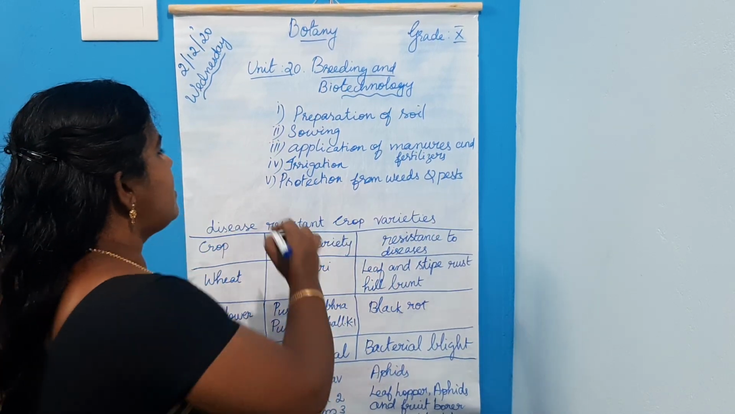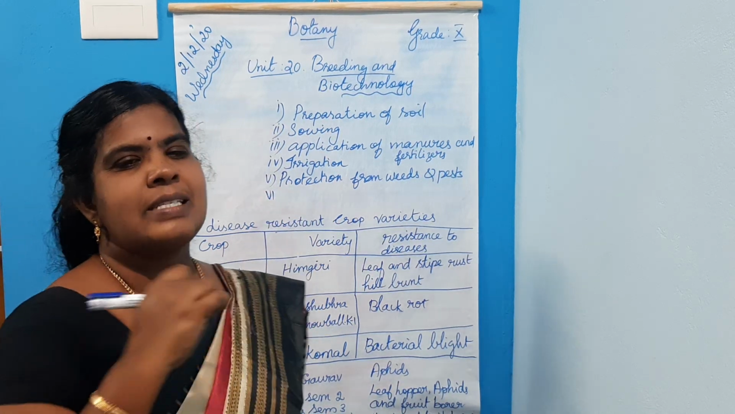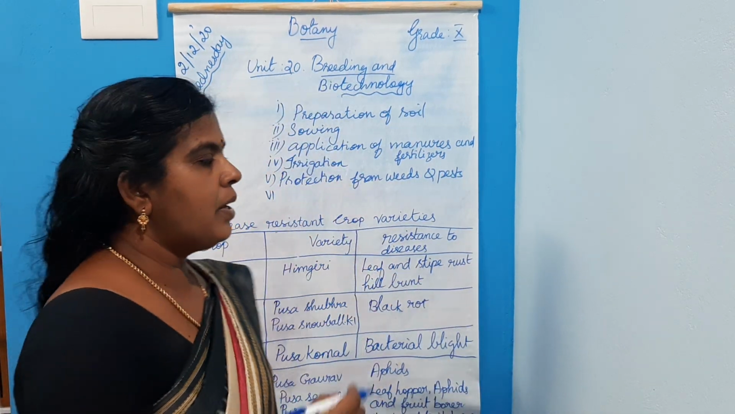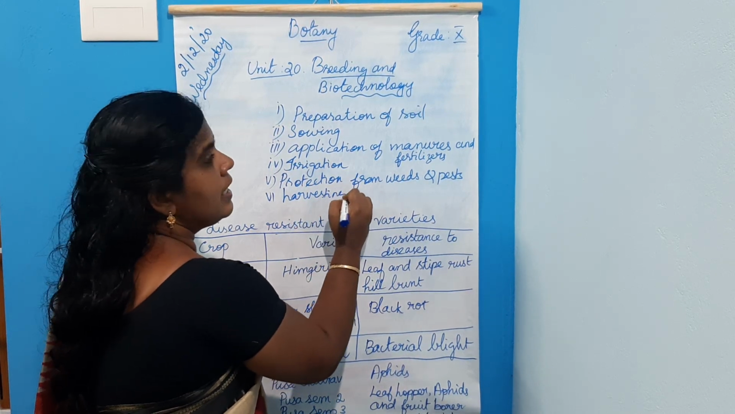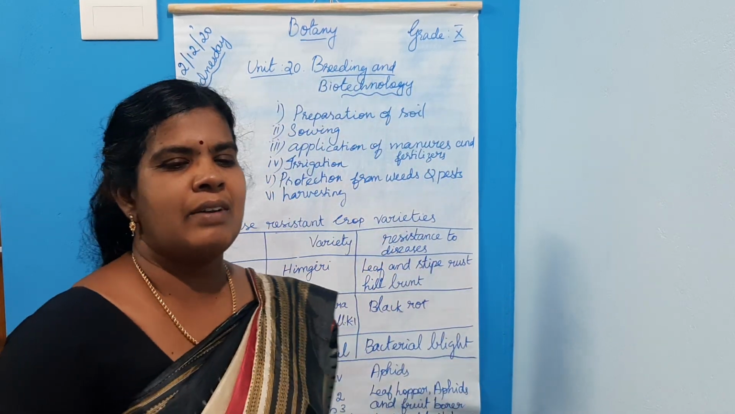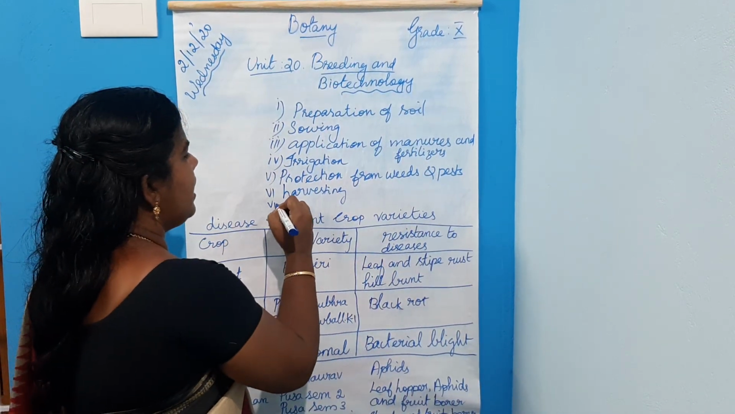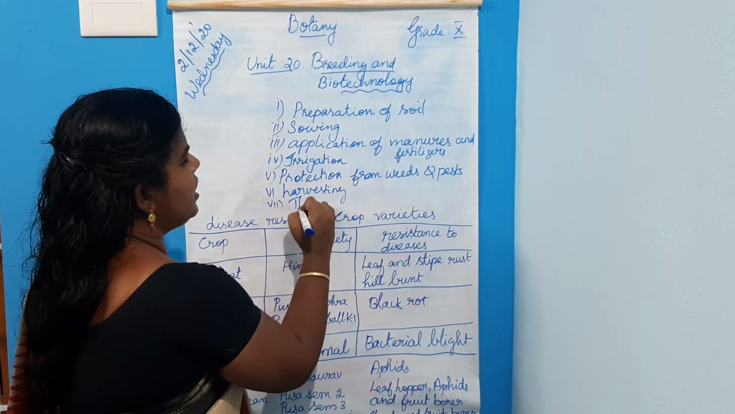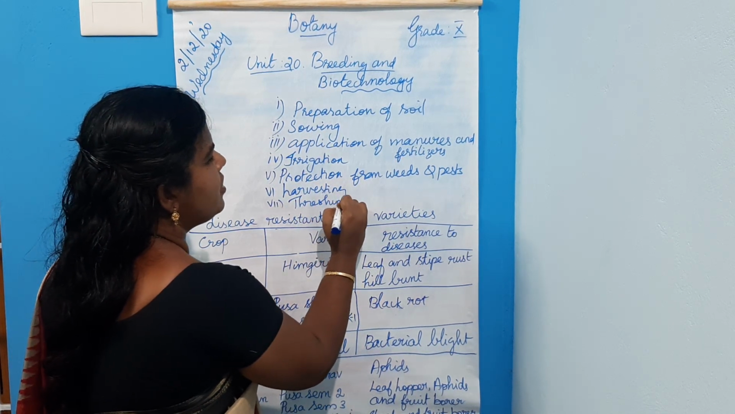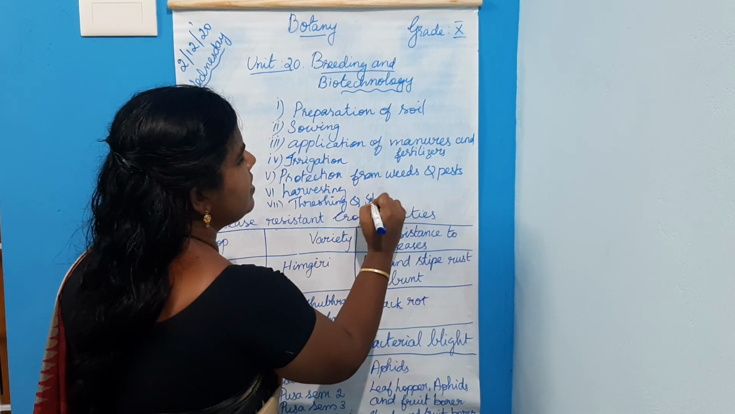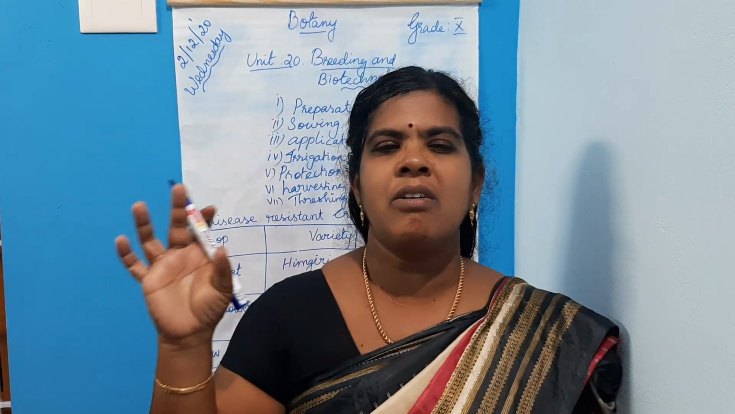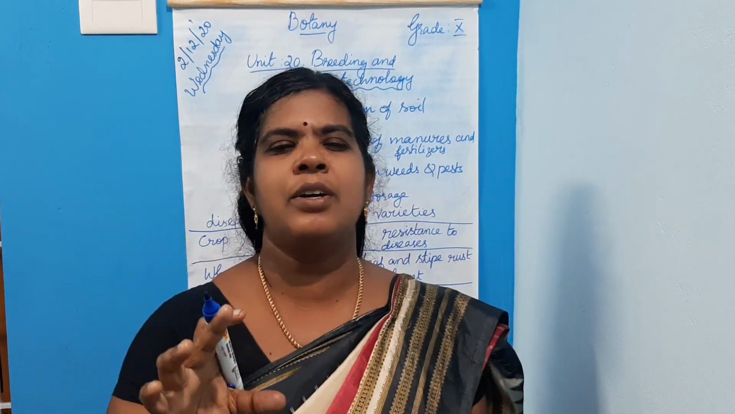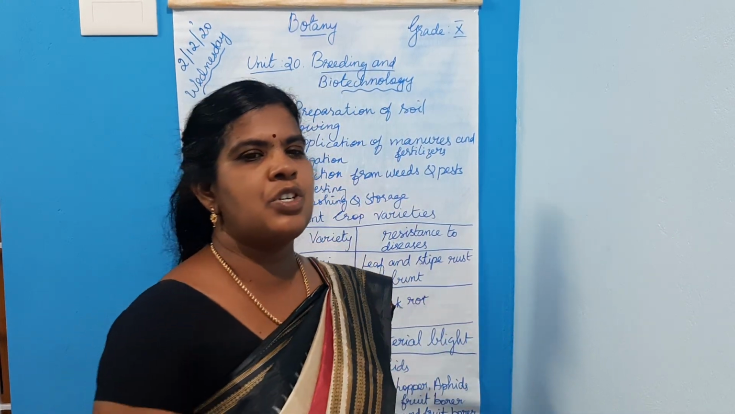The sixth step is harvesting. What is harvesting? The cutting and gathering of the mature crop. Then threshing and storage. These are the agricultural practices, the activities carried out to improve the cultivation of plants.